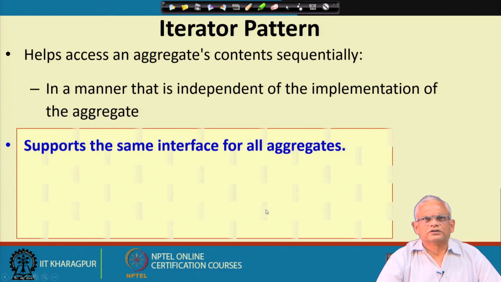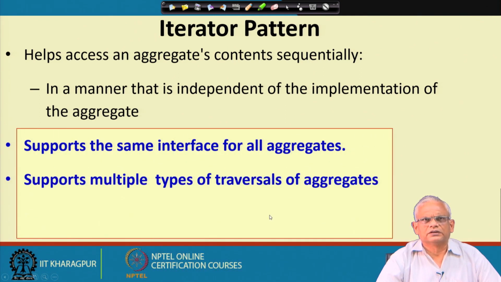The iterator supports the same interface for all types of aggregates, whether it is a tree, binary tree, n-ary tree, whether it is an array list, whatever.